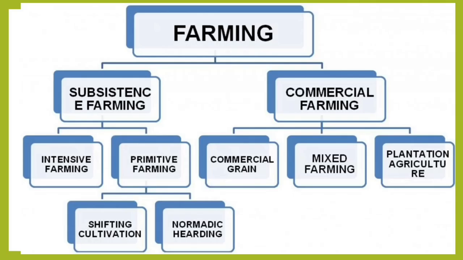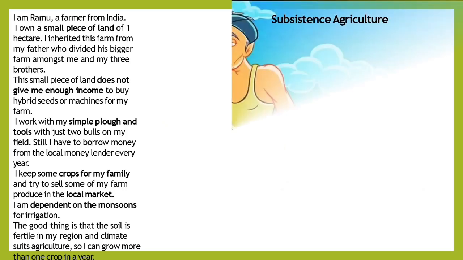So here is the chart of farming. We can say that there are basically two types of farming: subsistence farming and commercial farming. Subsistence farming can be divided into two: intensive farming and primitive farming. Primitive farming can also be divided into two parts, that is shifting cultivation and nomadic herding. On the other side, there is commercial farming: commercial grain, mixed farming, and plantation agriculture. So these are the types of farming. Let us discuss one by one.